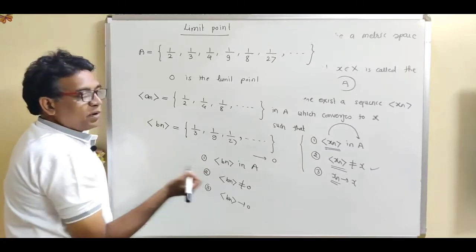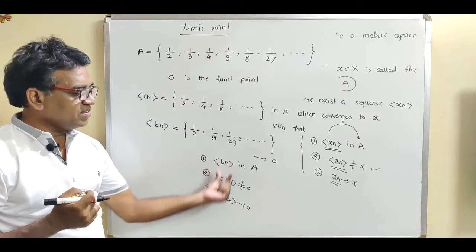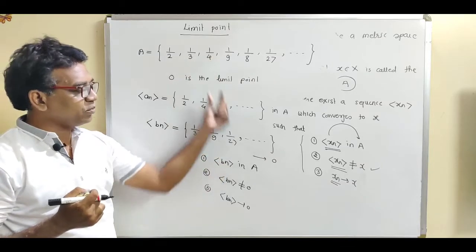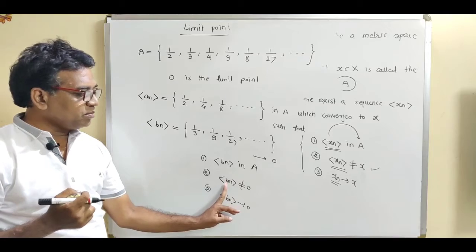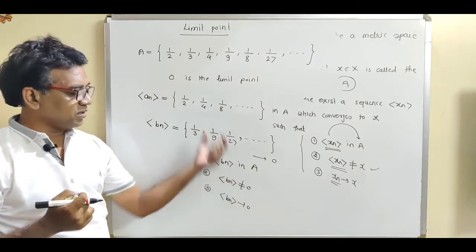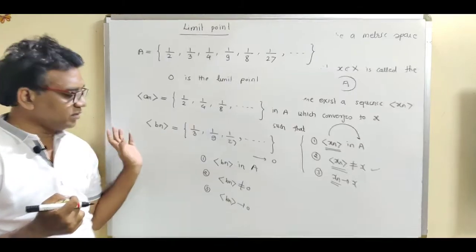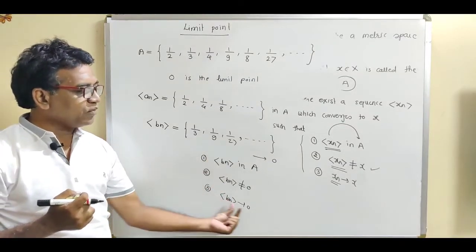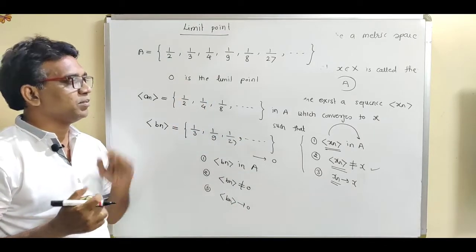So what is the limit point? For a limit point, we have to construct a sequence with these conditions. All the points of the sequence are from the given set. Second, none of the terms of the sequence is equal to that particular point. And third, the sequence should approach that particular element. So this x is called the limit point.